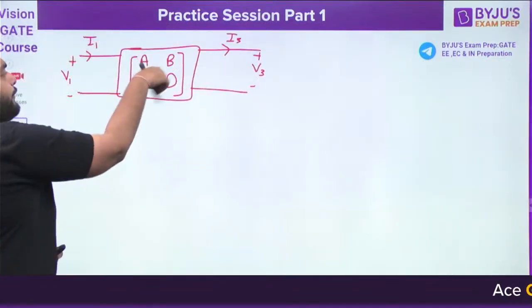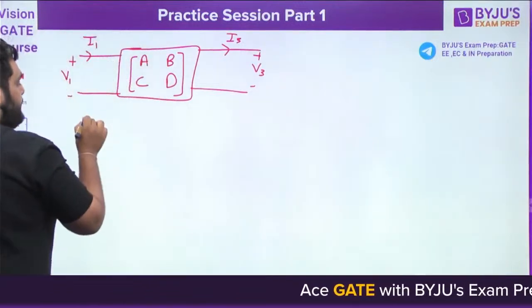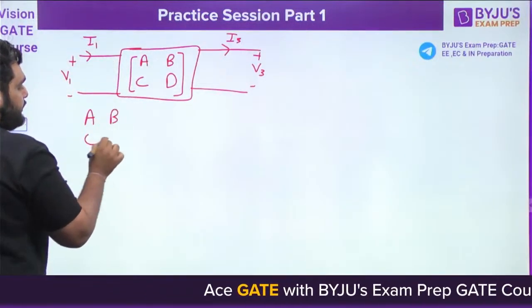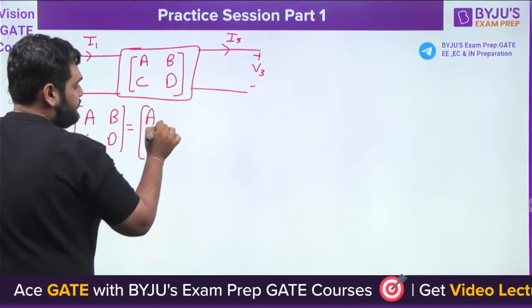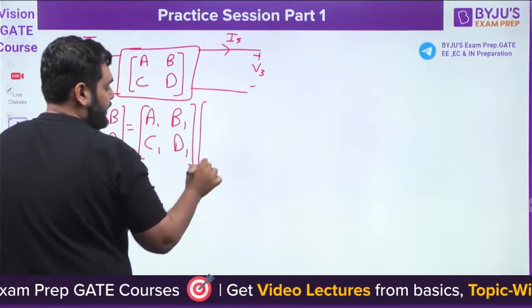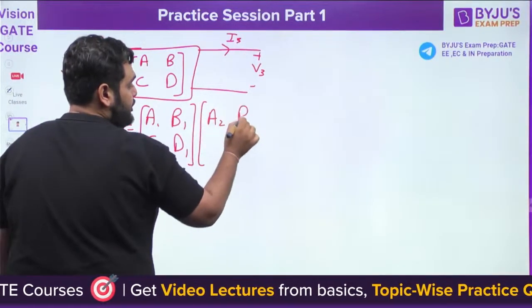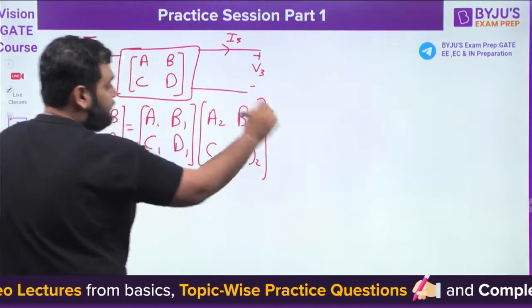So I need to find out the overall ABCD parameter first. Because it is in cascade form, the individual ABCD parameters will get multiplied, right? Like this. Also, children, share the session so that all students will benefit from this particular initiative.